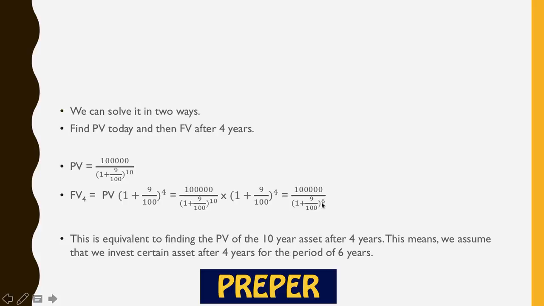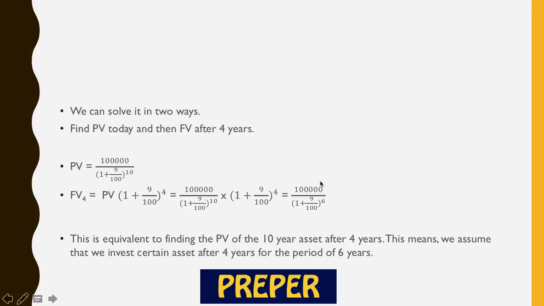So this is equivalent to investing some amount FV4 at the fourth year at 9% to get a return of 1 lakh after 6 years, right? So this is just saying that. So this is equivalent to finding a PV of a 10-year asset after 4 years, right? I think it's slightly complicated. I'll again repeat it.